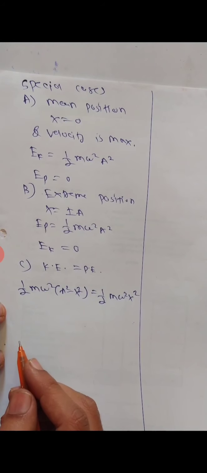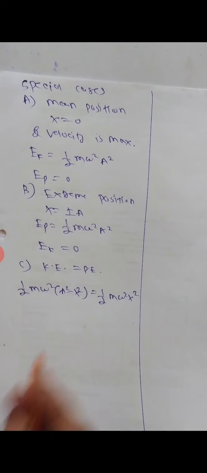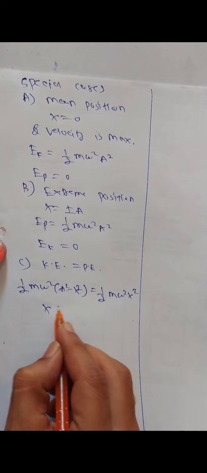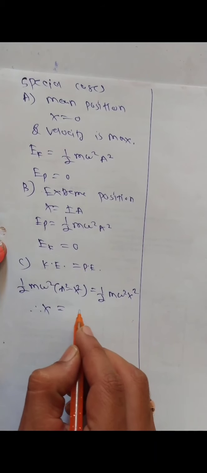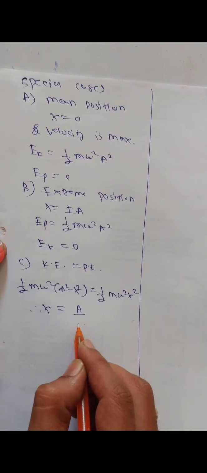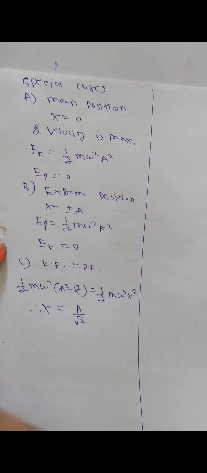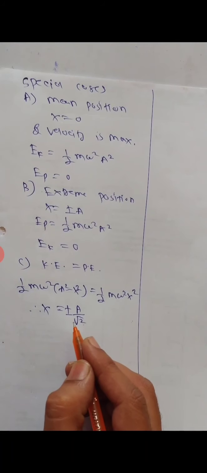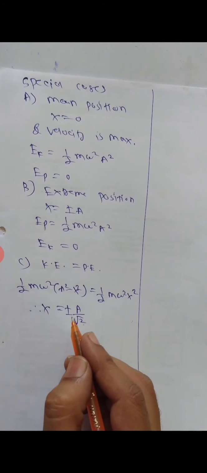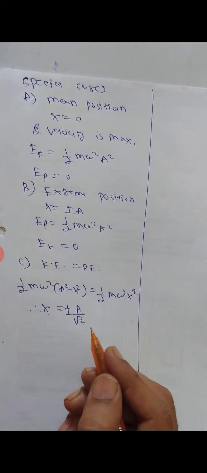So if we have to calculate the value of x, from this equation we can calculate x is equal to a upon root 2. This will be plus or minus also. If you consider plus, it will be along the right side, minus along the left side.